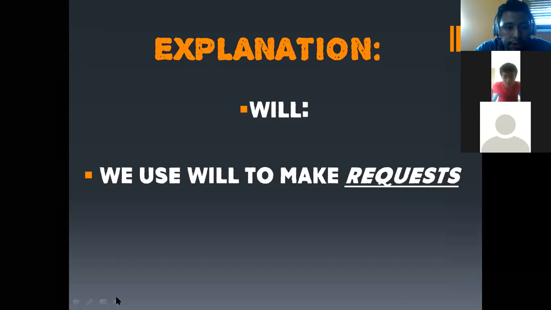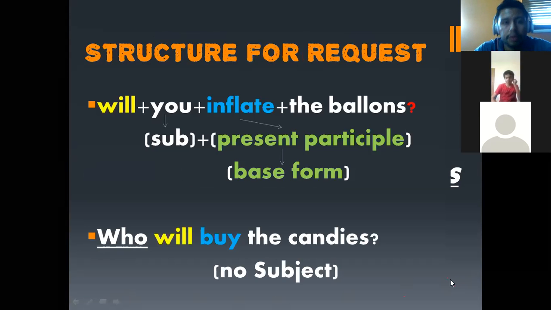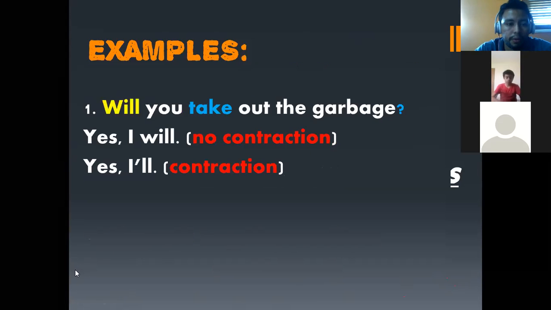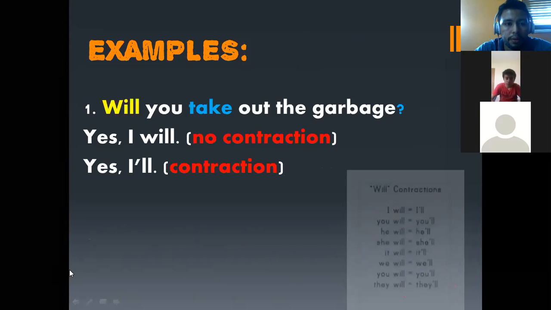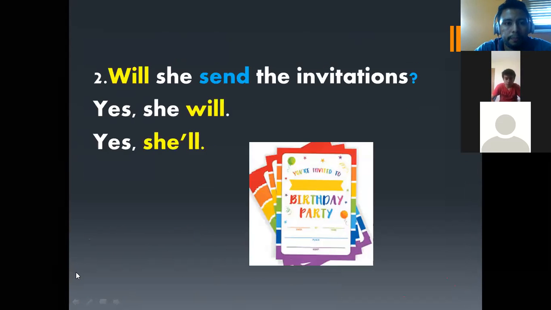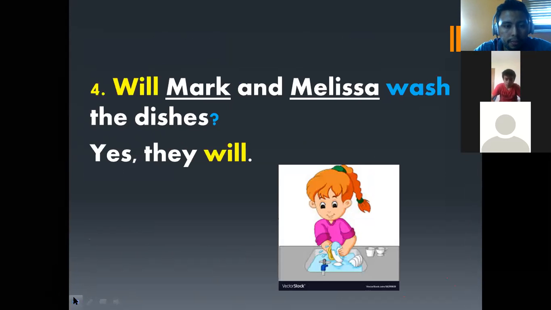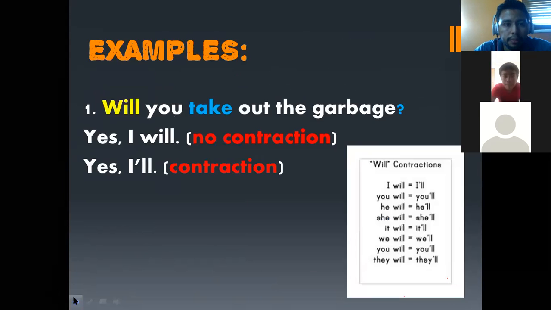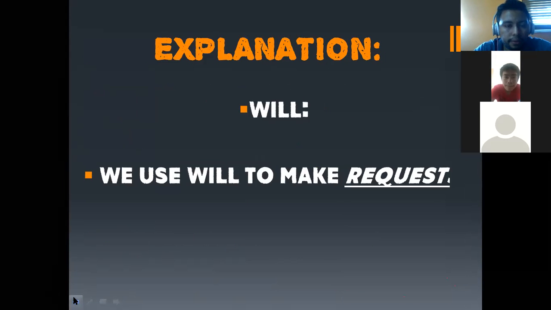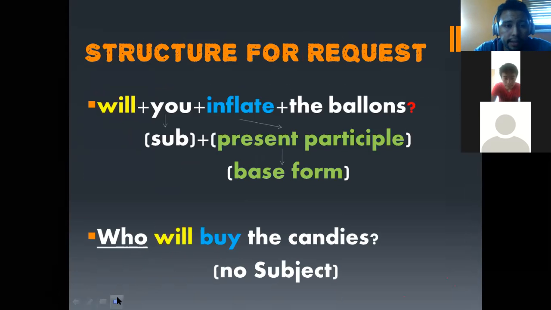Okay, let's continue. Wait for me for a second. Okay, so now this is the second slide. Structure for requests. This is the structure. Let me explain to you.